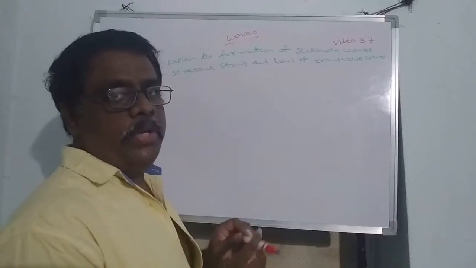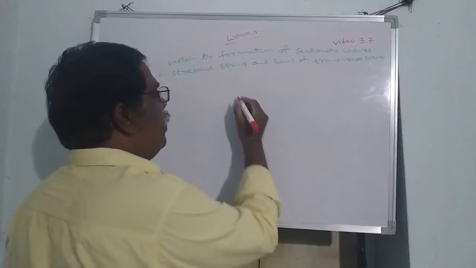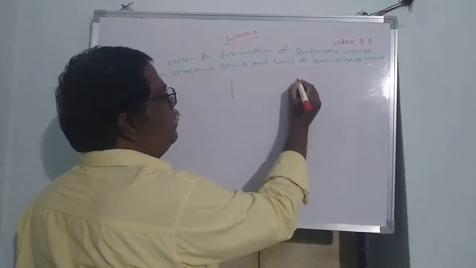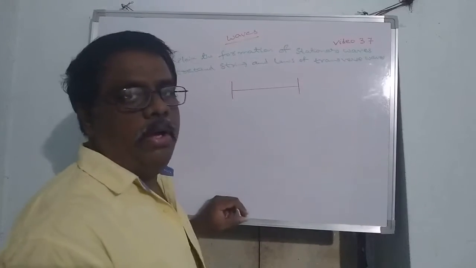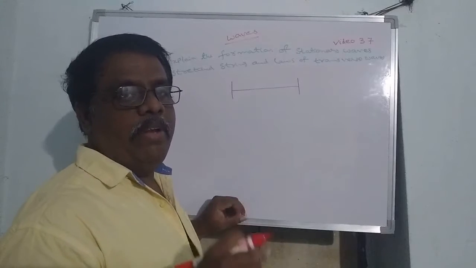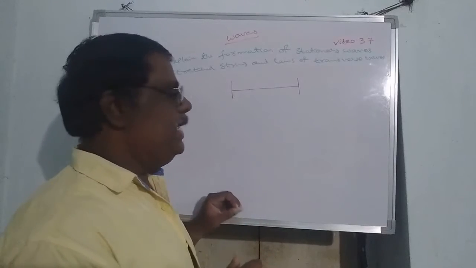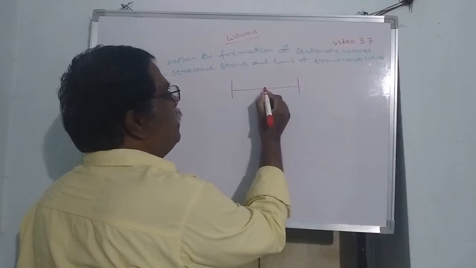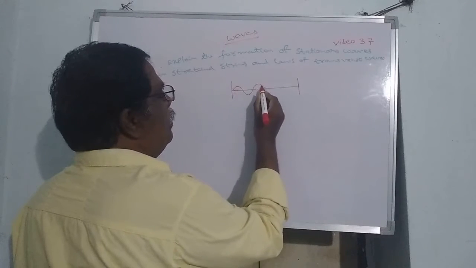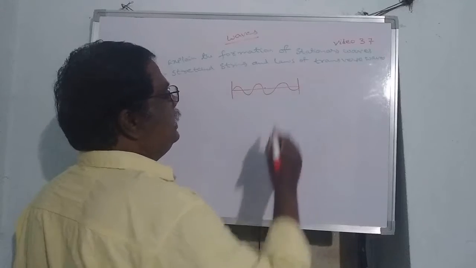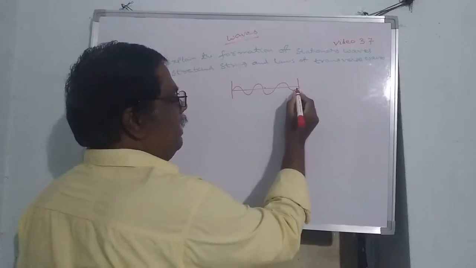So how will stationary waves be formed? First of all, between two fixed points we have to fix a long metal strip. Its length will be large compared with the thickness. Suppose you pluck it at the midpoint, a wave will be formed. It hits the second end and gets reflected.